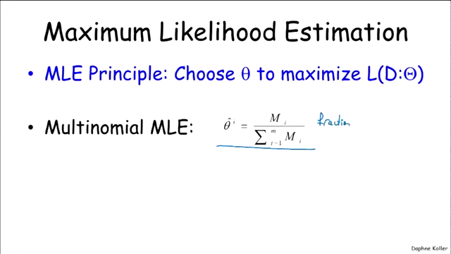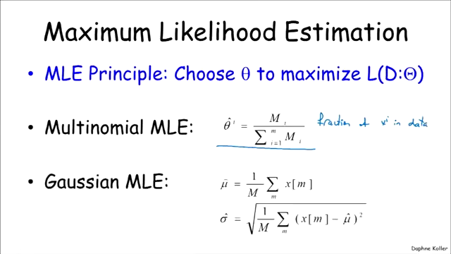For the value xi, it's going to be the fraction of xi in the data, which again is a very natural estimation to use. For a Gaussian, we end up with the following as the maximum likelihood estimates. The mean is the empirical mean in the distribution. That is the average over all of the data cases, and the standard deviation is the empirical standard deviation.